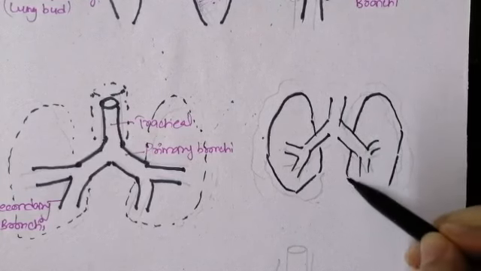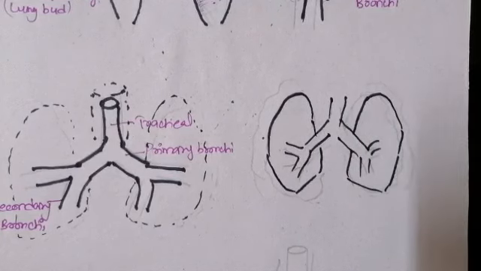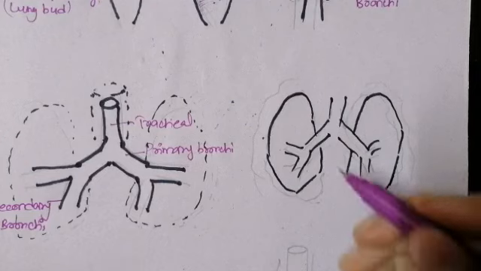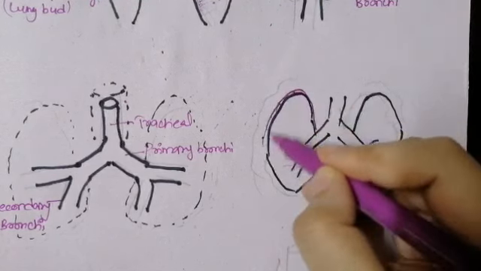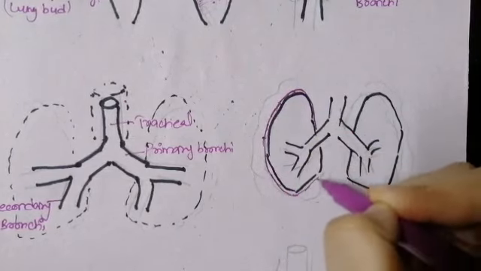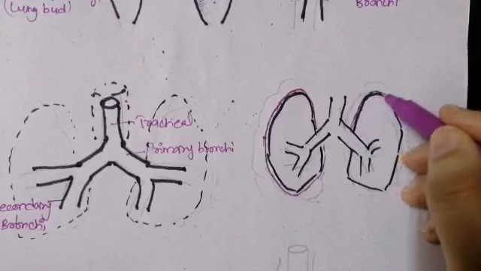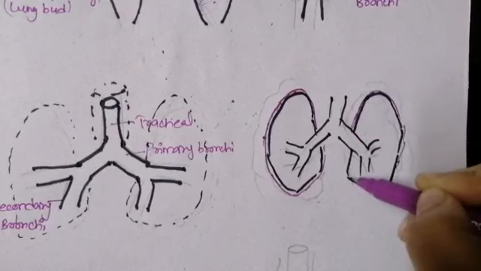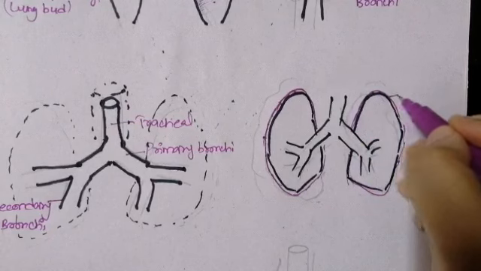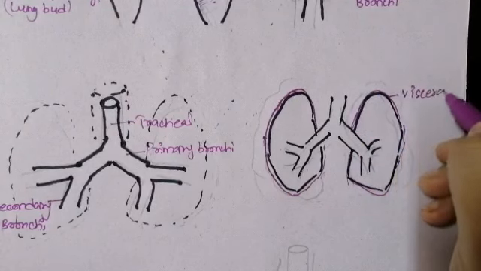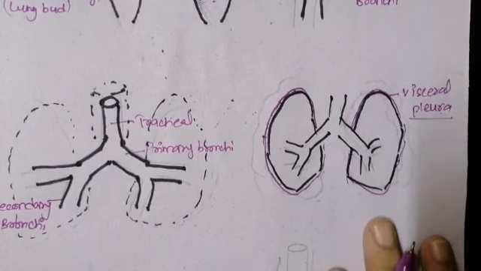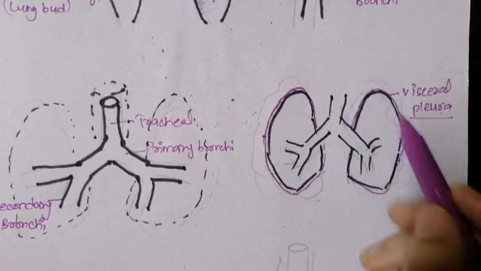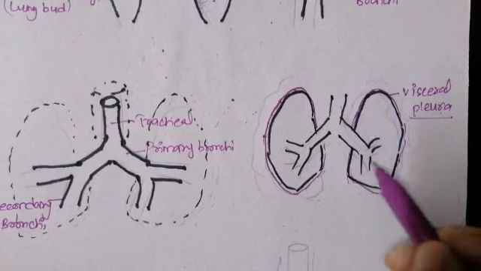And what happens? Now the two layers of the peritoneum, that we call the peritoneal cavity or the peritoneal layer, will surround the lung. The first layer of the peritoneum that surrounds the outer surface of the lung on both sides is called the visceral layer of the peritoneum, also called the visceral pleura. Why is it called the visceral pleura? Because this pleura is used for the lungs. The term pleura is used for the lungs. So the visceral pleura surrounds the pleural cavity around the lungs.